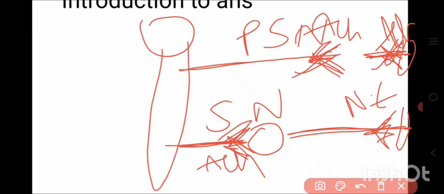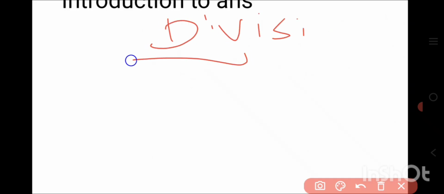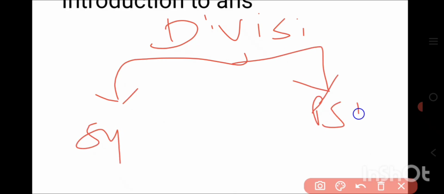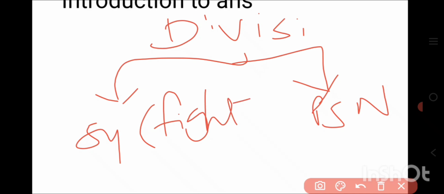Then we'll discuss the divisions of the ANS. What are the two divisions of the ANS? There is the sympathetic nervous system and the parasympathetic nervous system, right? The sympathetic nervous system we consider the fight and fright response, which is activated during the excited state, during an emergency, and during exercise. In the excited state, the sympathetic system is activated.